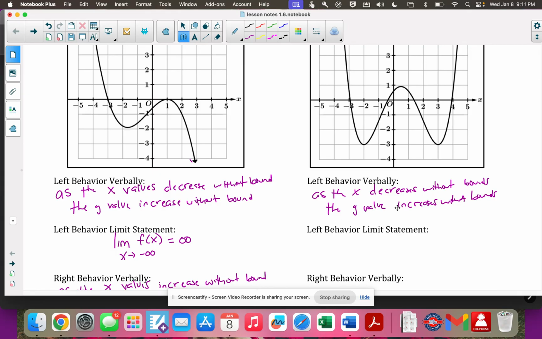You could also say that the y values increase without bounds if you want to put the plural in the other way. It actually does mean the same thing. So either way actually works as far as the English of writing the statement. Okay, how we write it, again, the limit of the function as x goes toward negative infinity is positive infinity.